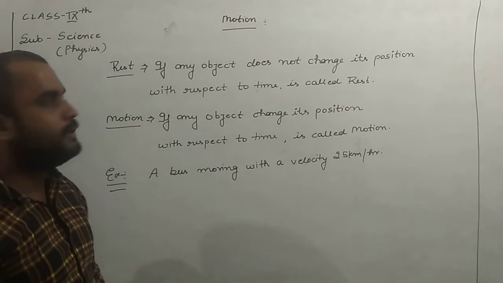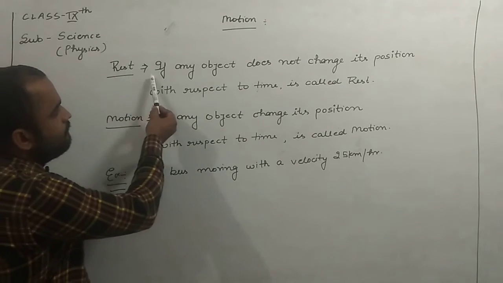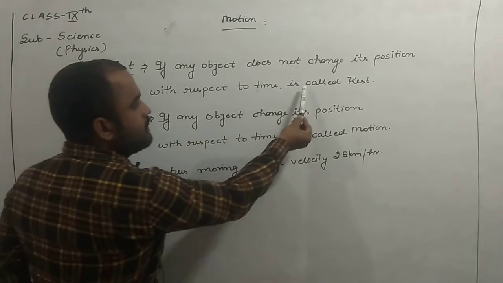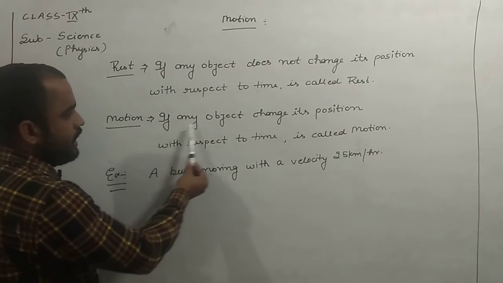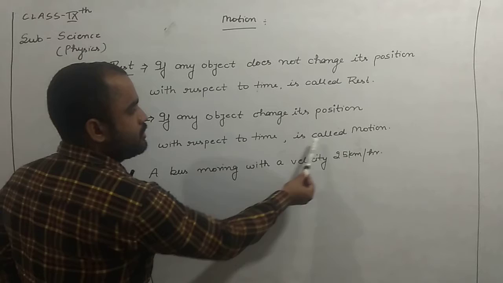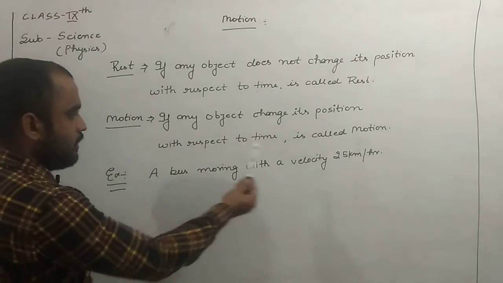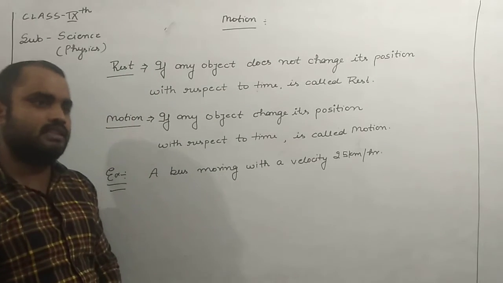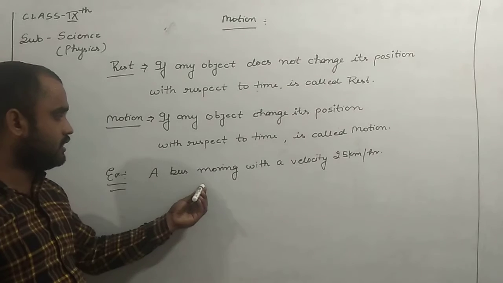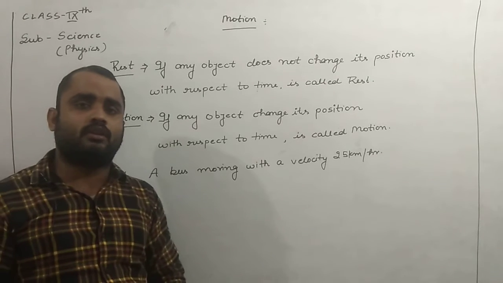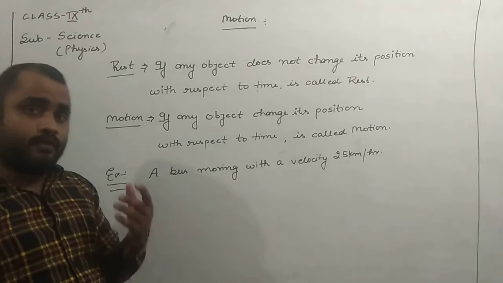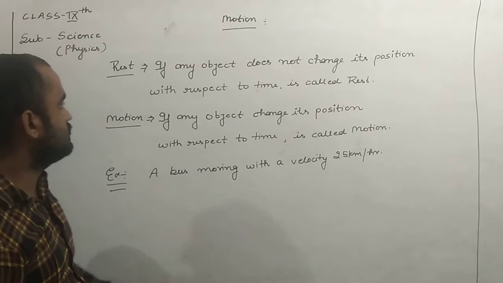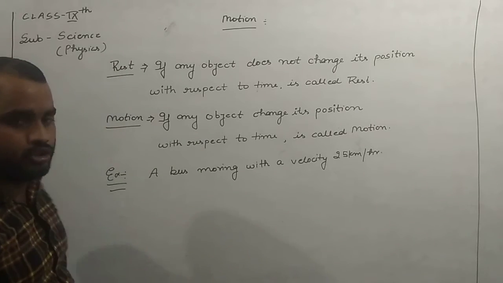Then it is called motion. Then guys, you will understand that rest is when an object does not change its position with respect to time, and when an object changes its position with respect to time, it is called motion. The example of motion is a bus moving with a velocity of 25 km/h. It is not necessary to take this example. You can take any example from your daily life or from your book which is responsible for the change of position or movement.